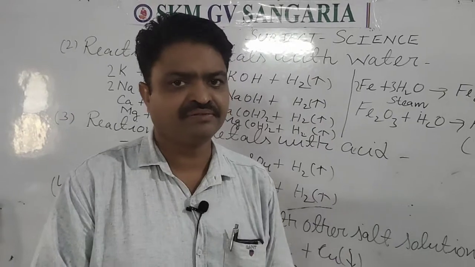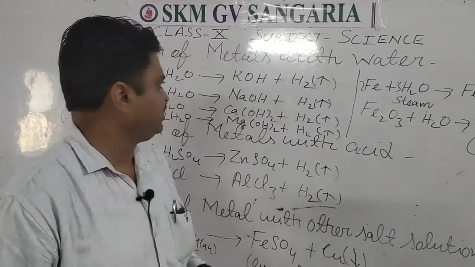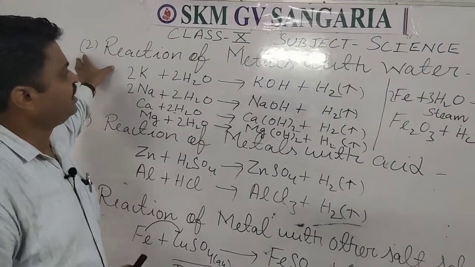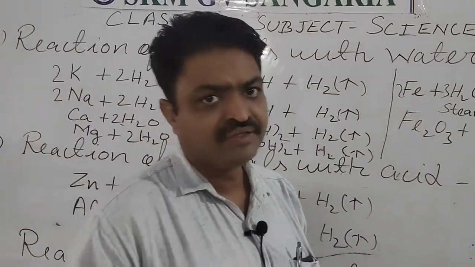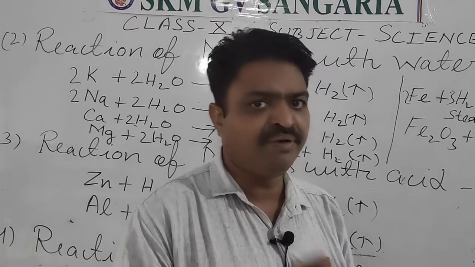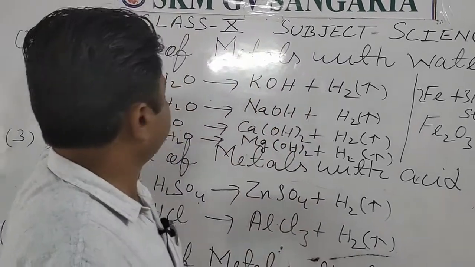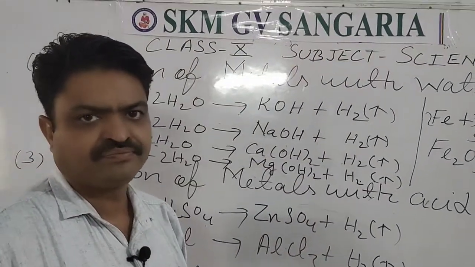Today we will discuss the chemical reactions of metals with water, acid and salt solution. First we will discuss the reaction of metal with water.